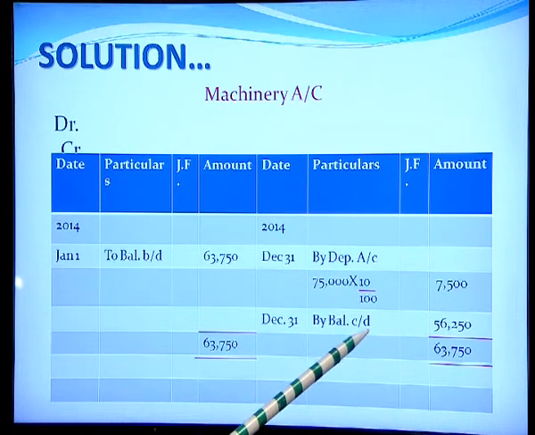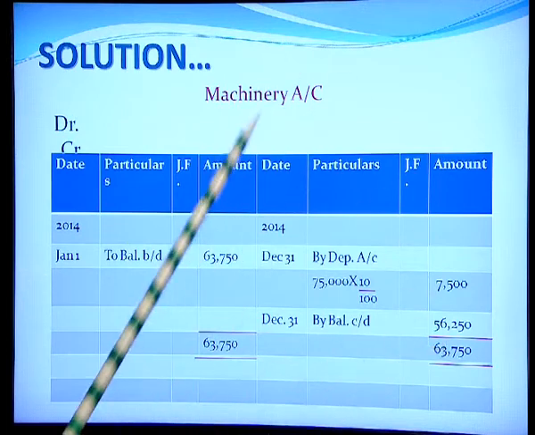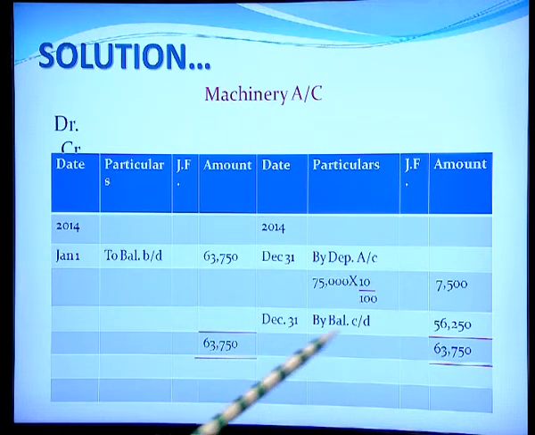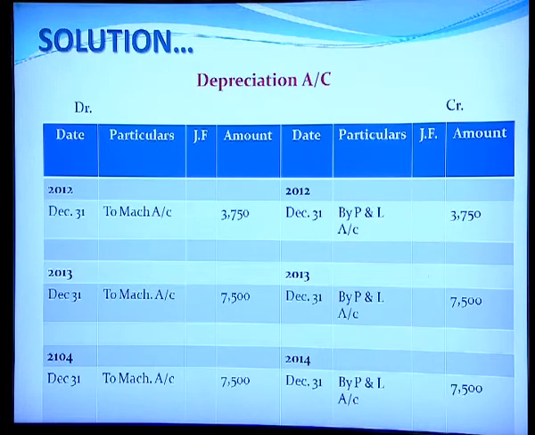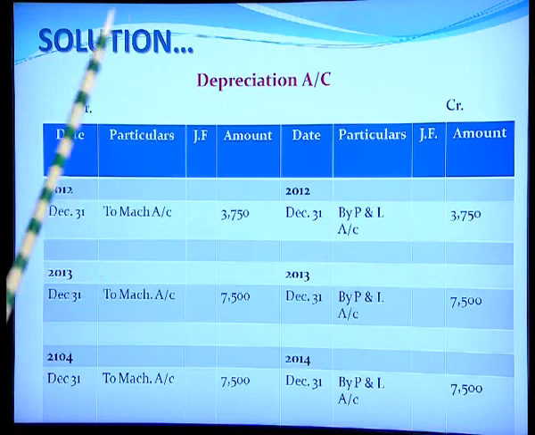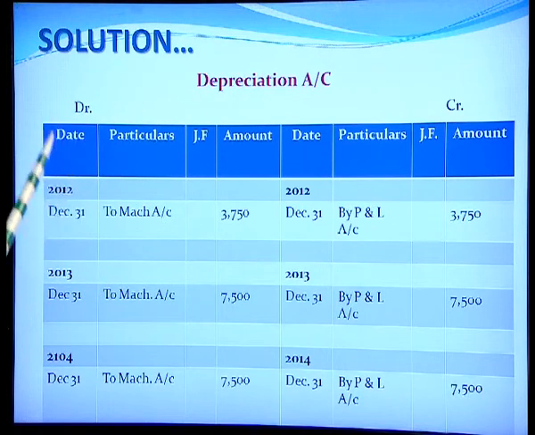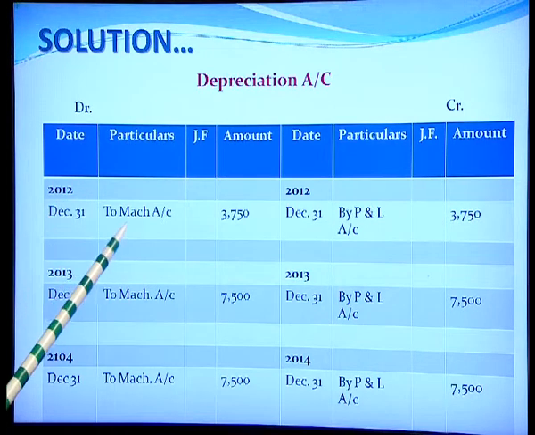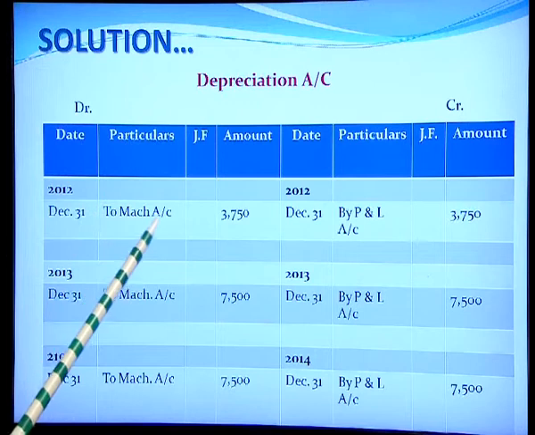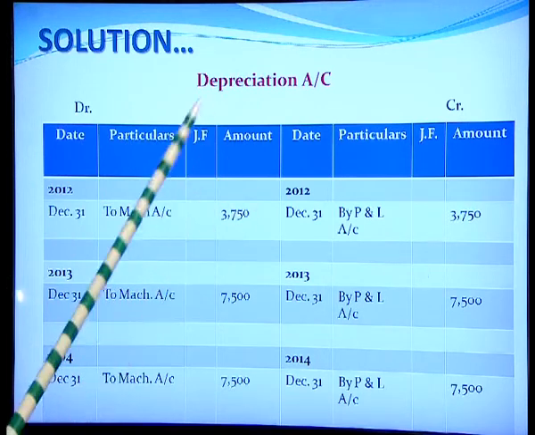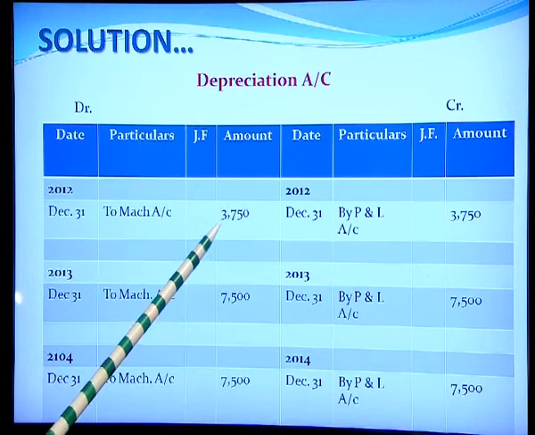So, balance carried down to an amount of 56,250 and we finally balance the debit and the credit side. Now, we come over to the depreciation account. So, in the depreciation account on 31st December 2012, when the first amount of depreciation was provided, so to machinery account, and the amount we calculated in the machinery account, that was